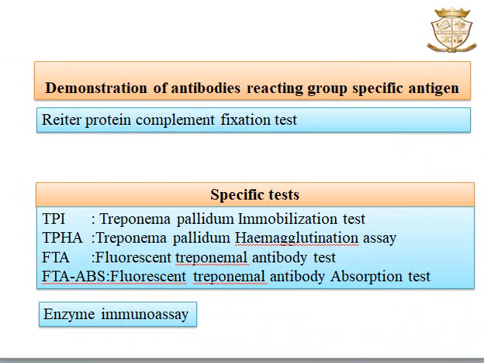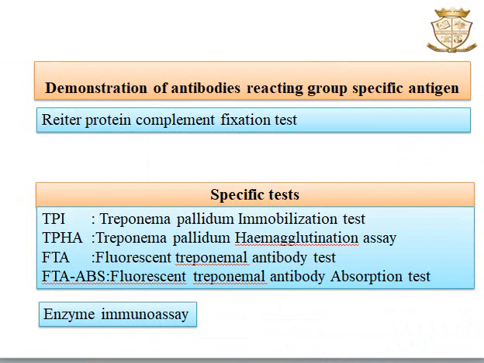Coming to the second, demonstration of antibodies which react to group specific antigen. For this we mainly use the Reiter protein complement fixation test. For this we use a lipopolysaccharide protein complex of antigen which is derived from Treponema. And another is the specific test. The first test which we see under this specific test is TPI, the Treponema pallidum immobilization test.